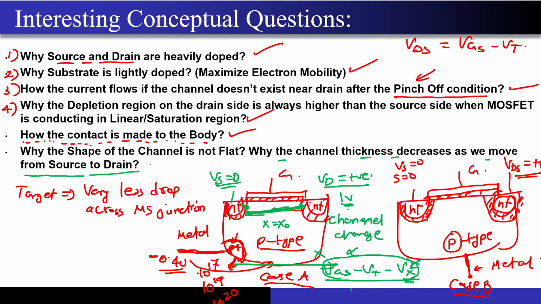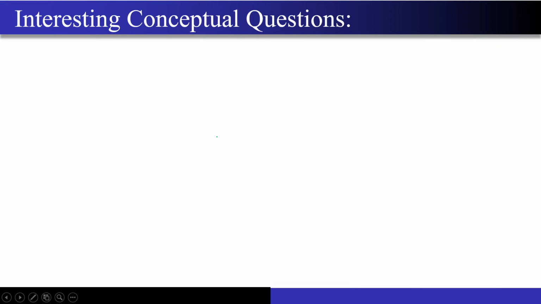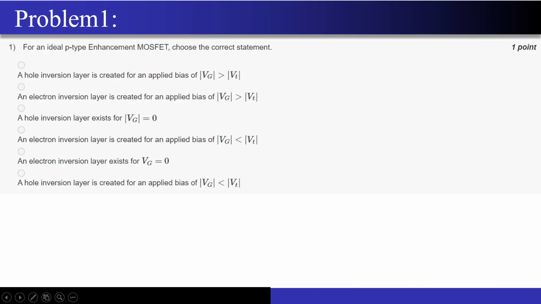Okay, we have already seen this reason. Correct? So I hope all these questions are very much clear. If you have any doubts, please feel free to poke me at any point. Okay, so now we will move on to a few problems. First of all, we will start with the easy problems, and then there is one very important numerical on the subthreshold conduction that I actually want to cover. It will give you some idea regarding the functioning of the mobile phones also.